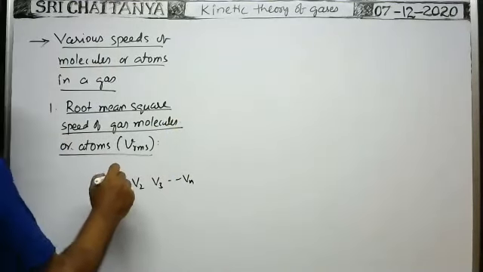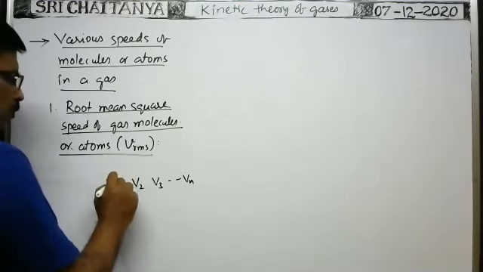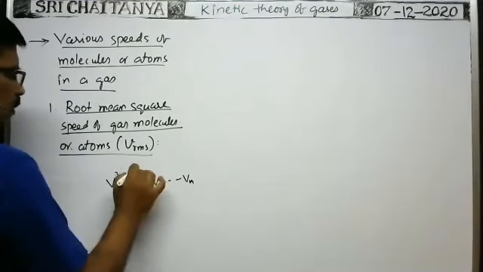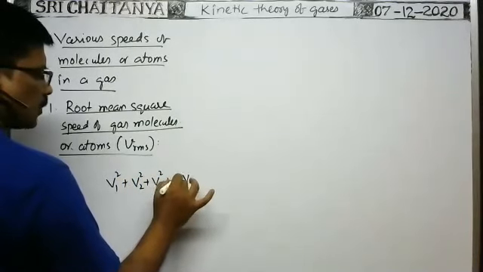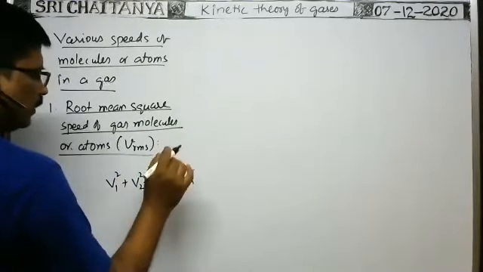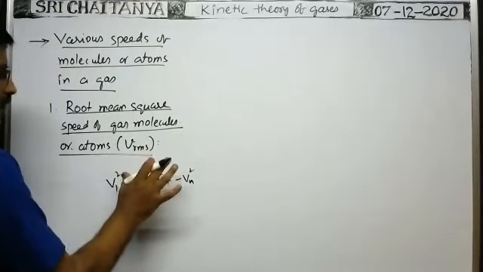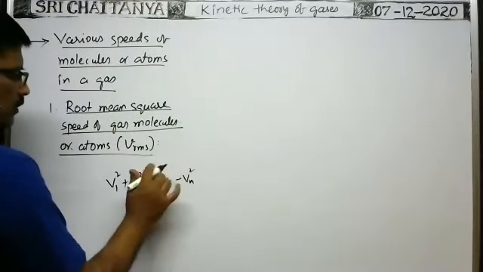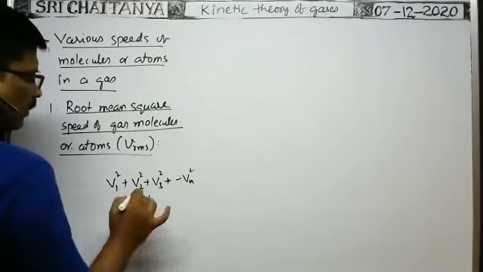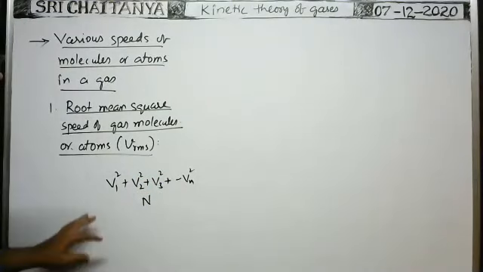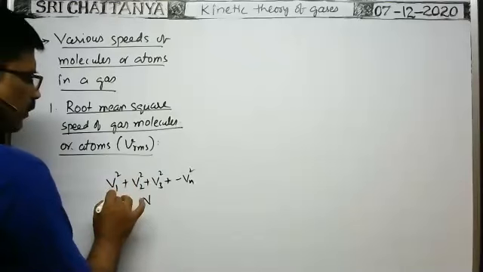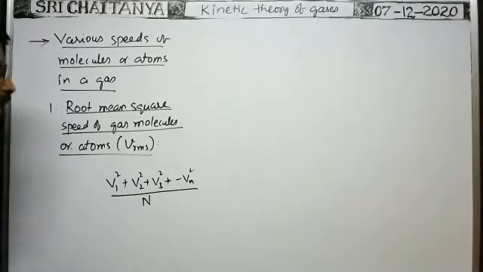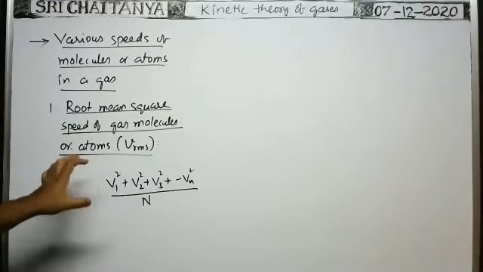Then what is the sum of the squares of all these speeds? That means V1 square plus V2 square plus V3 square and so on, Vn square. That is the sum of the squares of all the speeds of the n number of molecules. Then what is the mean of squares of n number of molecules? Mean of squares of n number of molecules means this only.